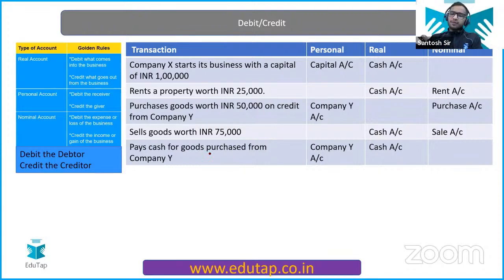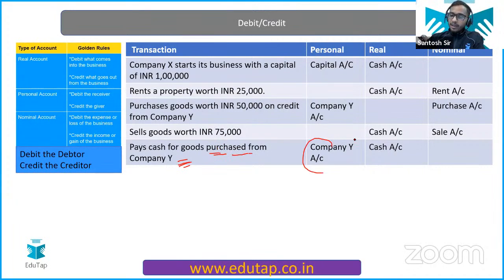Pays cash for goods purchased from the company Y. Don't worry if you have only a partial understanding of this, because I'm going to show another method as well to debit and credit. You're not going to use this method, let me tell you that. But this will form the base for you to understand the modern way.